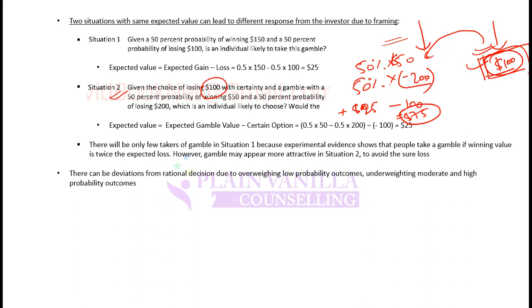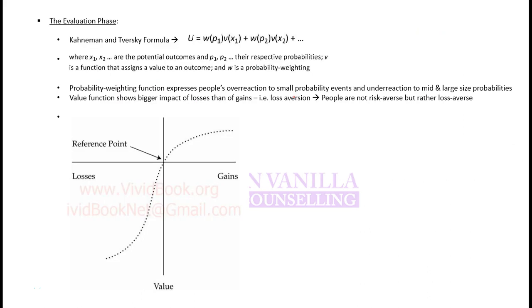Rationality may say that you should not move from a certain to an uncertain position. But the investor would want to move from a certain to an uncertain position. Why? Because although there is a risk of $200 loss, still there is a chance that he might not be incurring the certain loss. So framing can cause differences in investors' response. There might be another investor who would go with the $100 loss. So how a situation is framed or how options are given to you, your response or an investor's response to an investment can change.